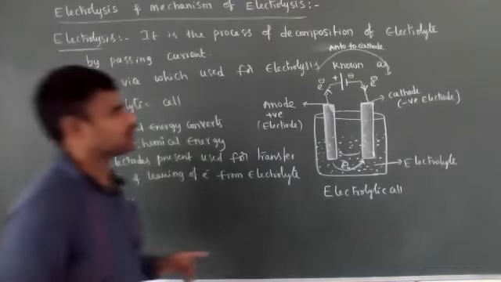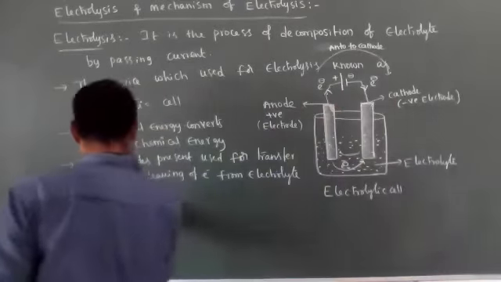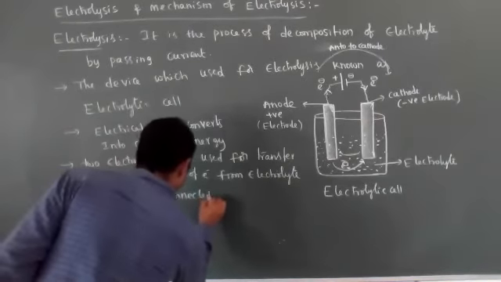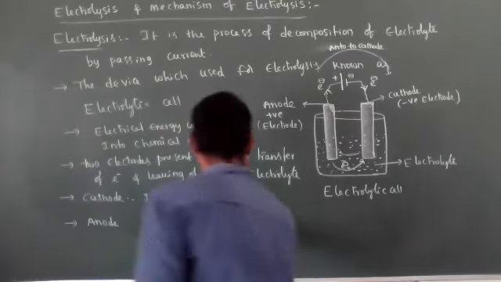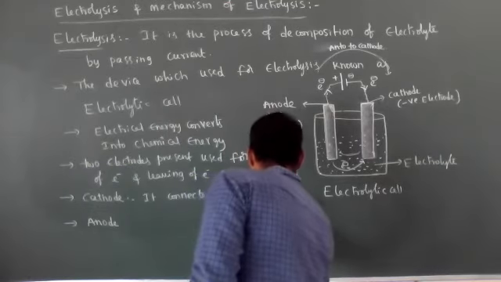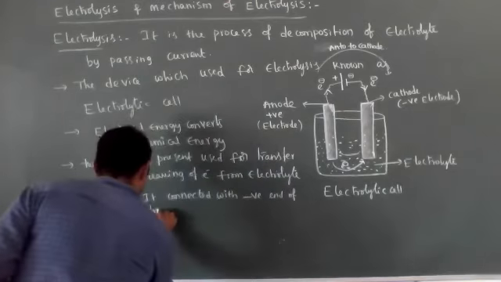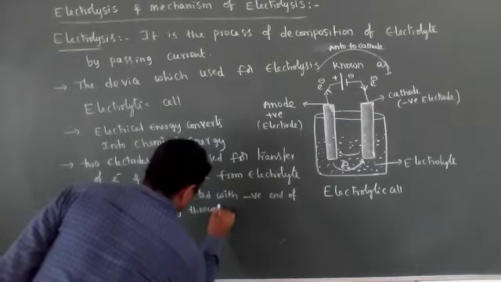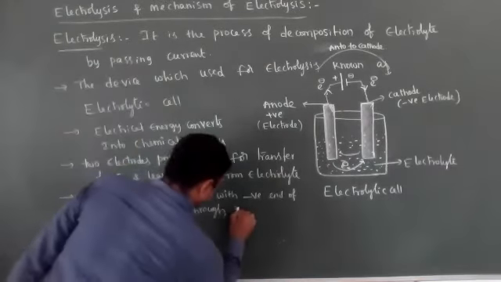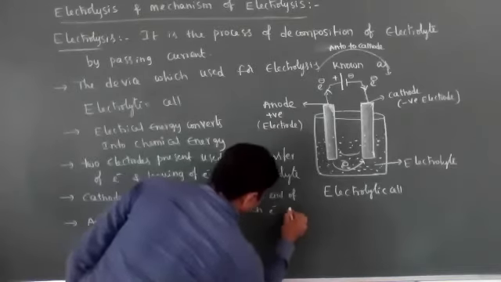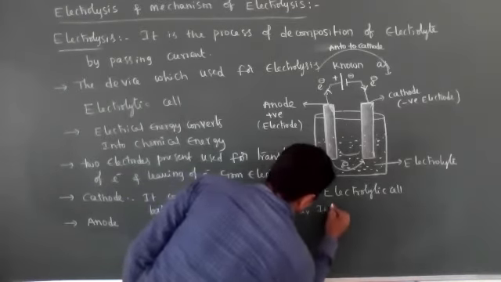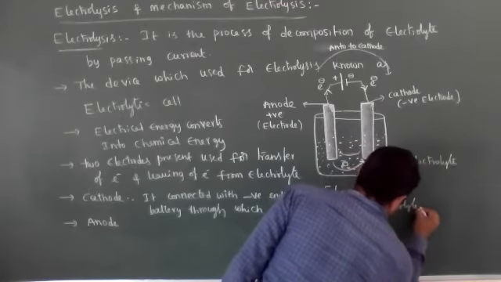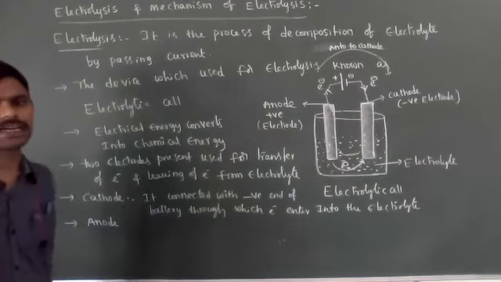So what is cathode? Cathode is connected with the negative end of the battery, through which electrons enter into the electrolyte.